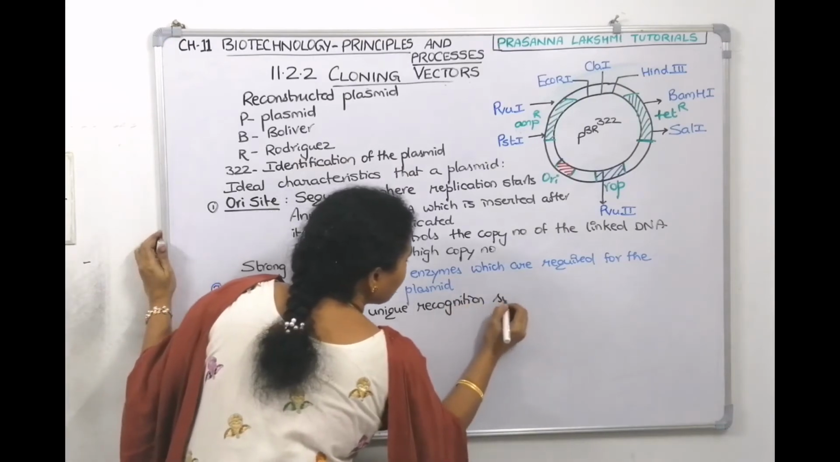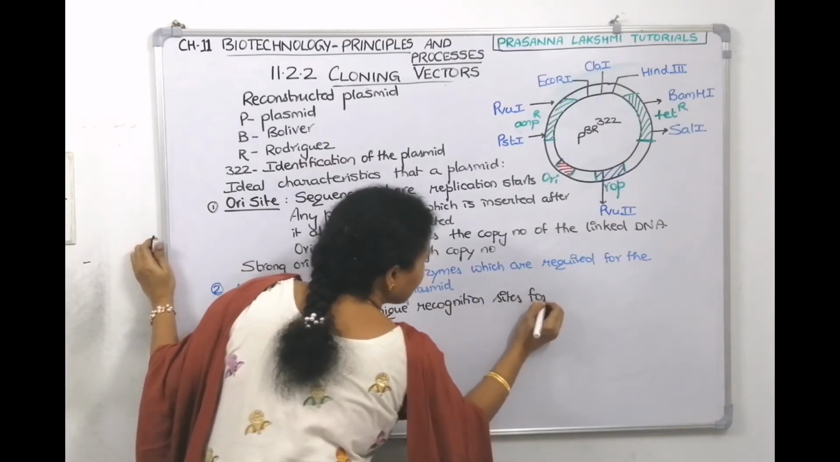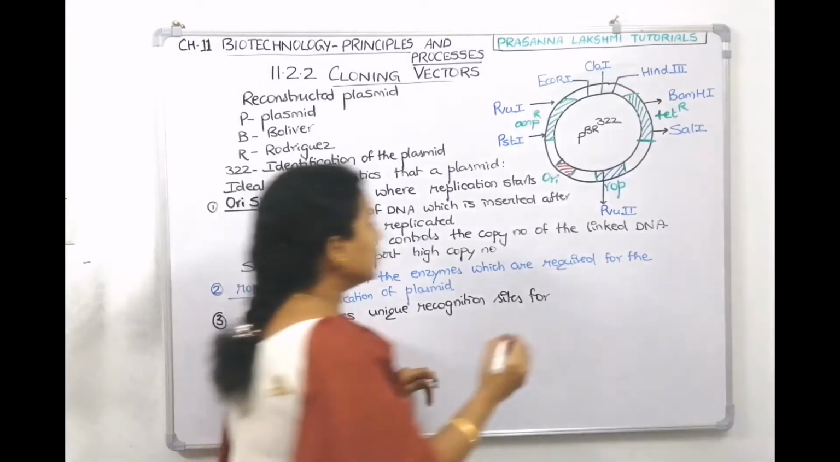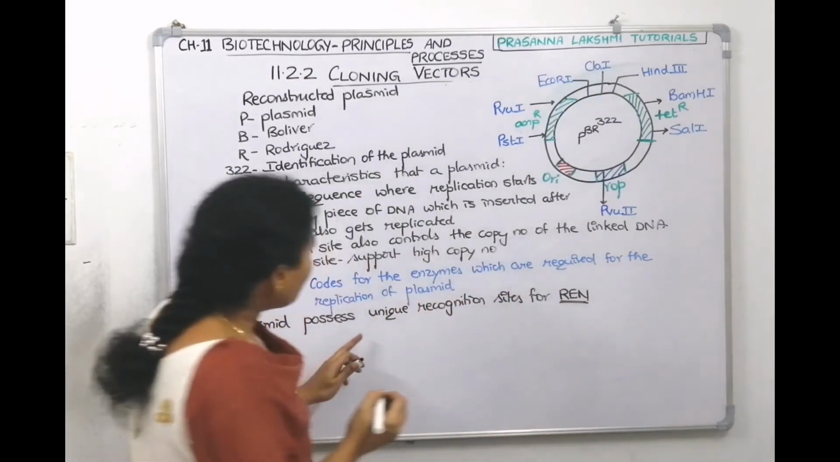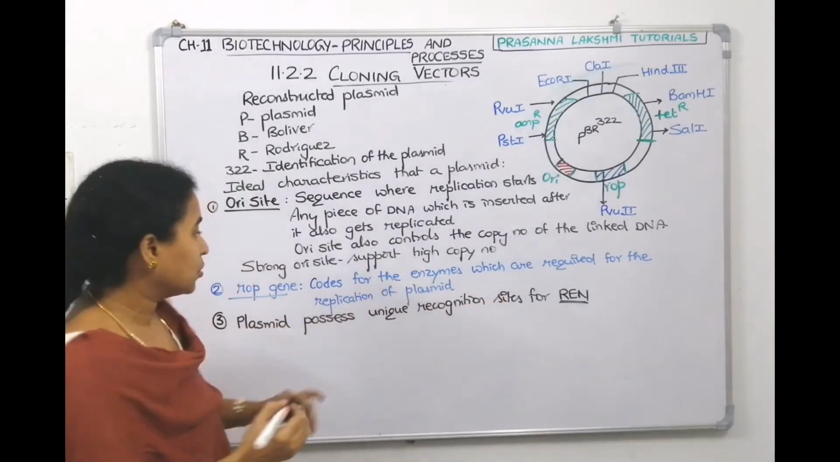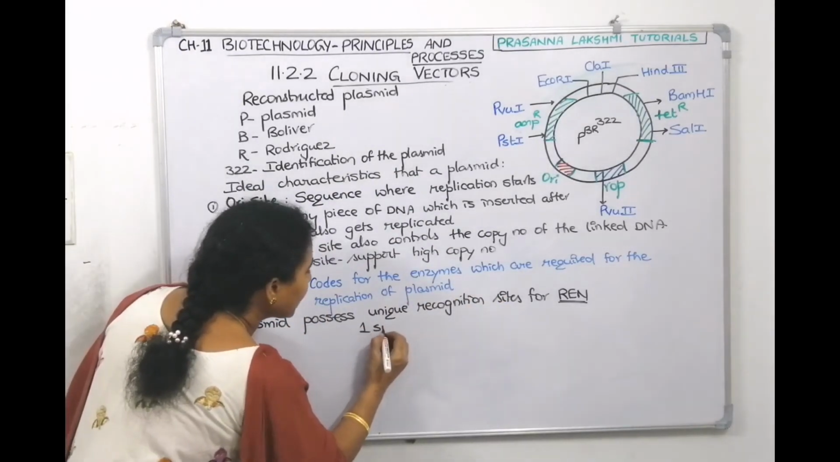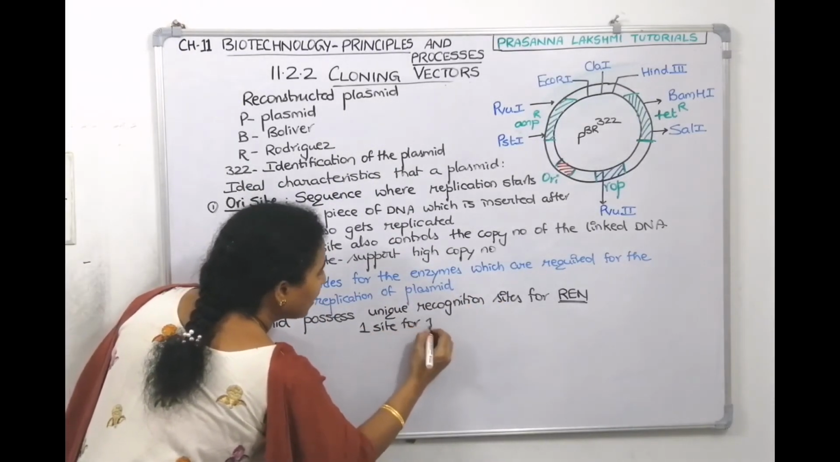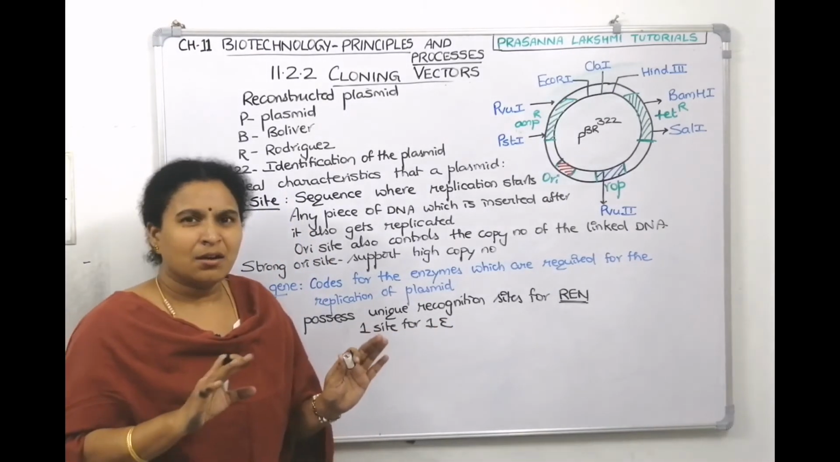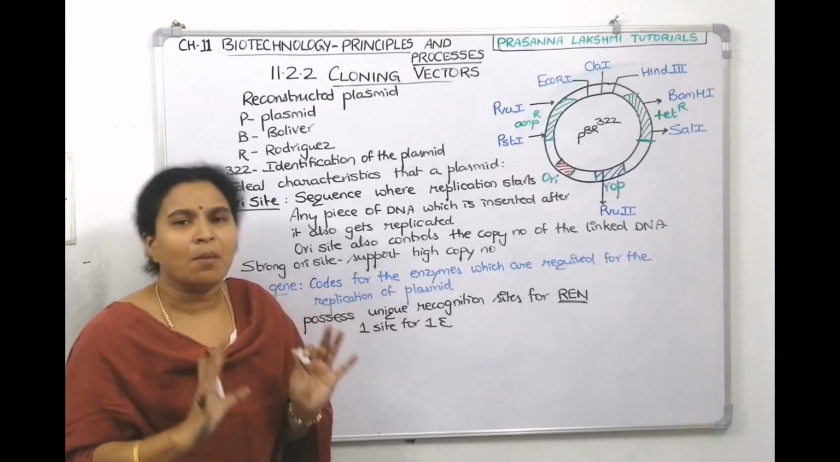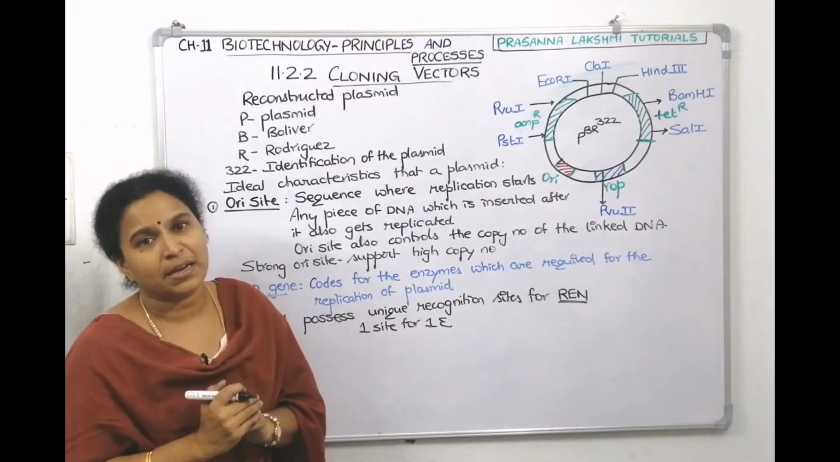Plasmid possesses unique recognition sites for restriction enzymes. I am writing REN for restriction enzymes. What do you mean by unique recognition sites for restriction enzyme? It means one site for one enzyme only. If more than one site is present, more fragments will come. It will complicate the process.